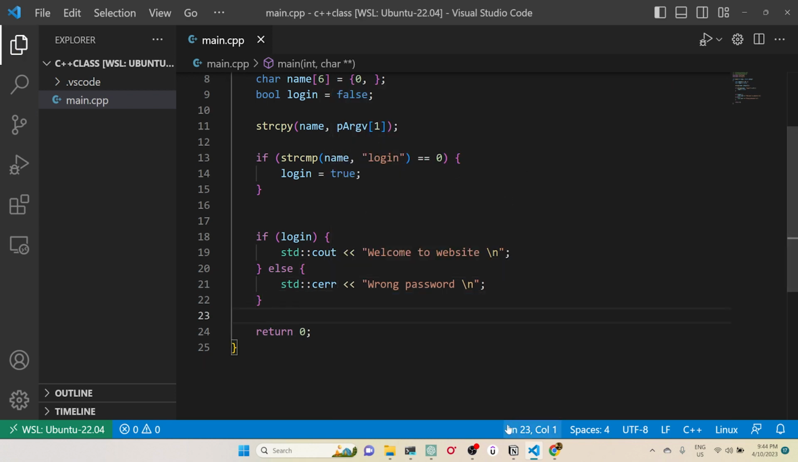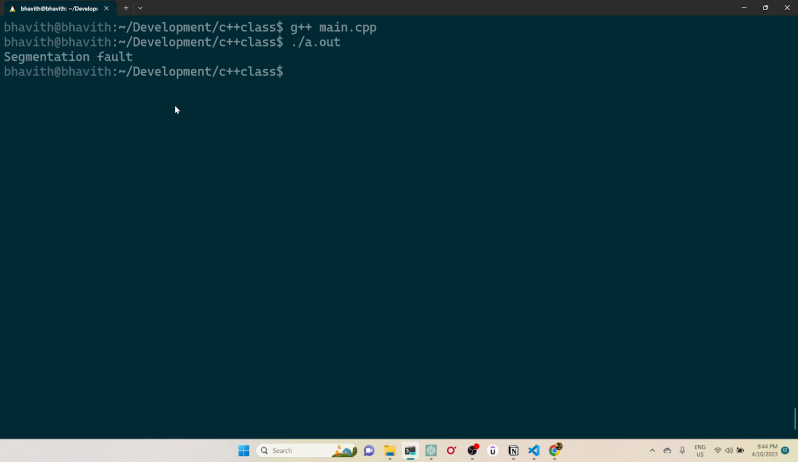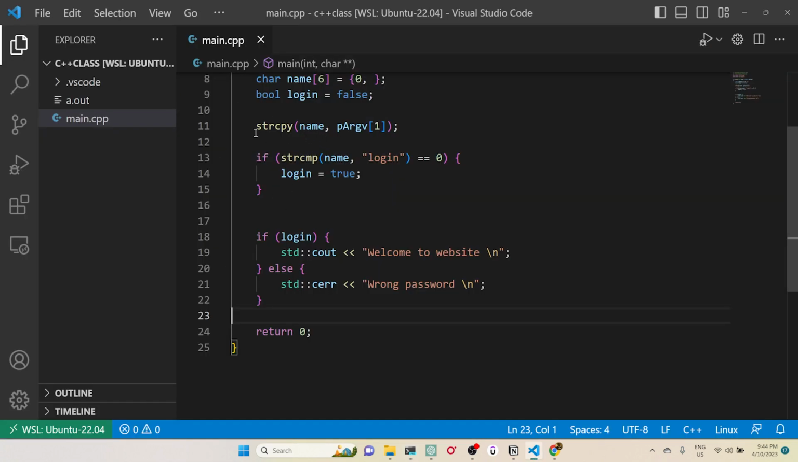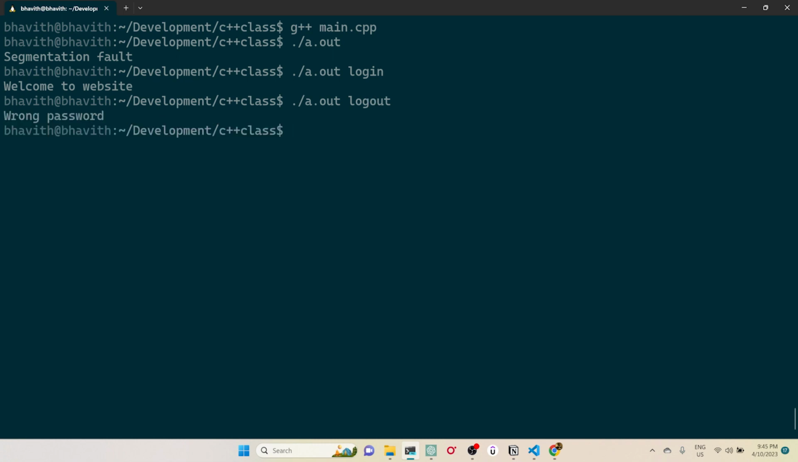So let's compile this code. I'll take a shell and compile main.cpp, then execute a.out. Simply executing it gives a segmentation fault, because it is trying to copy argv into name, so this line is giving the segmentation fault. So let me give some name, let's say login. When I do this, it's working as expected: welcome to website. What if I say logout? It says wrong password. It's working as expected, right?